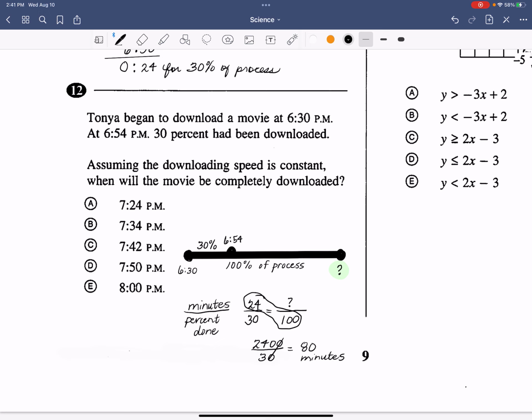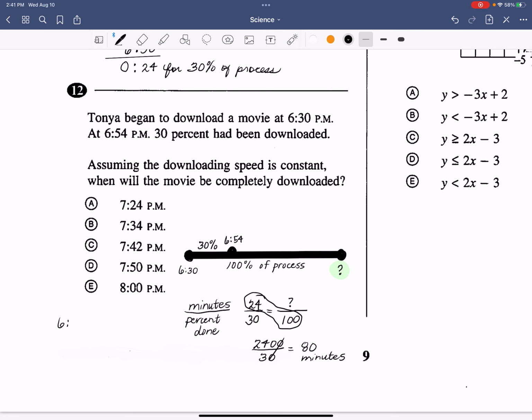Here's another place that my students would get confused. They would try to subtract the 24 minutes off of 80. If it asked me how many minutes are left to go, then I would do that. But remember, we're looking for the end time. So we need to add, we started at 6:30, 80 minutes, that's the same as 1 hour, 20 minutes. So add 1 hour and 20 minutes to that time, and you get 7:50 p.m.